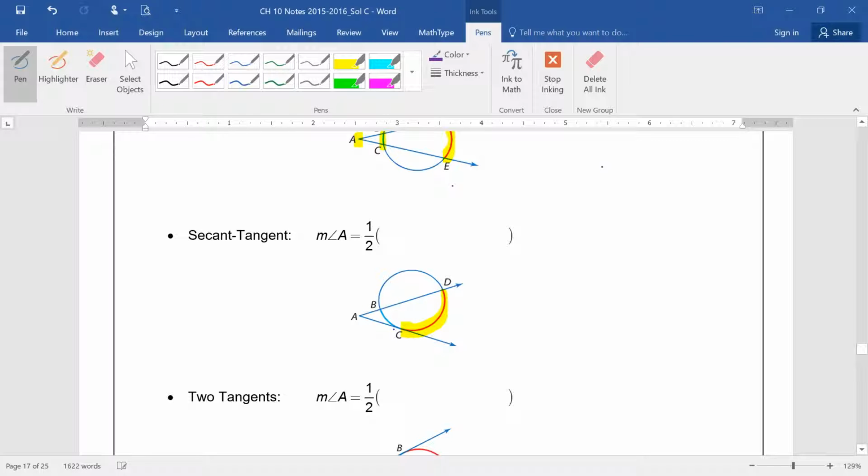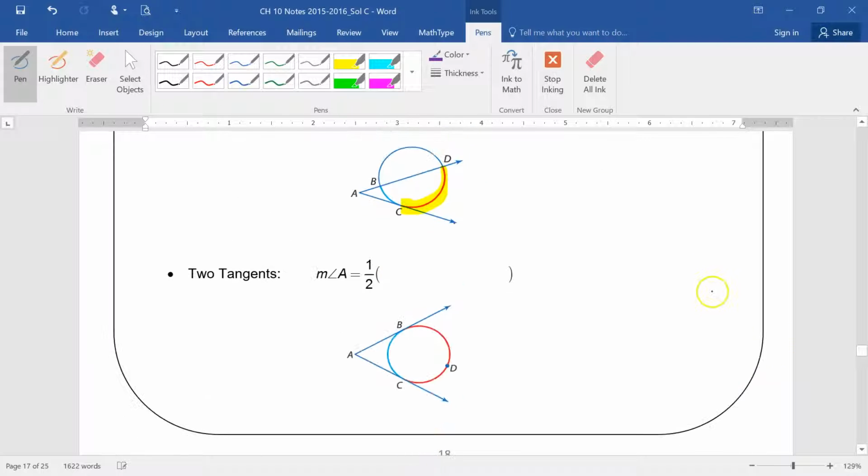So this is going to be half of, what's the big arc? The measure of arc DC minus the measure of arc BC. So always say this: the angle is equal to half of the big arc minus the little arc. Because sometimes you're looking for the little arc, sometimes you're looking for the angle, and it always helps when you just say it out loud that way. You can't say it out loud during a test though.